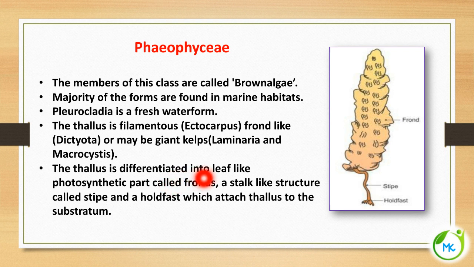And the thallus is differentiated into a leaf-like photosynthetic part, which is called the frond, a stalk-like structure, which is referred to as the stipe, and at the bottom it has a holdfast. It is a structure which fixes or attaches the thallus to the substratum.